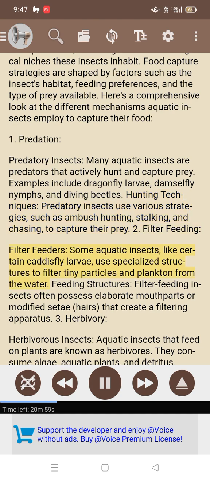2. Filter feeding. Filter feeders. Some aquatic insects, like certain caddisfly larvae, use specialized structures to filter tiny particles and plankton from the water. Feeding structures. Filter feeding insects often possess elaborate mouthparts or modified setae, hairs that create a filtering apparatus.